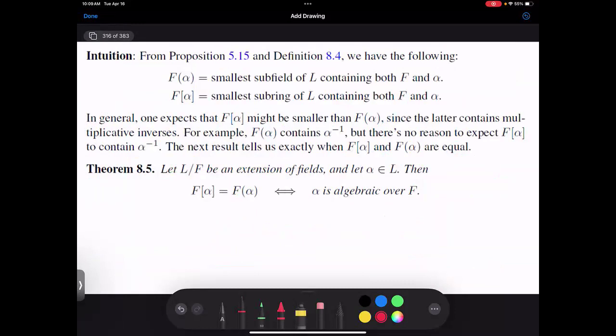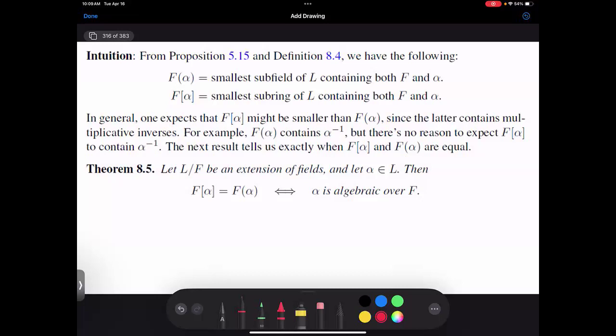So we have to be very careful. There's a difference between parentheses and square brackets. If I give you F(alpha) with parentheses, that's the smallest subfield of L that contains the field F and alpha. F[alpha] with brackets is the smallest subring of L that contains both alpha and F.